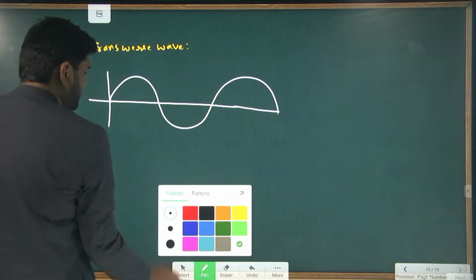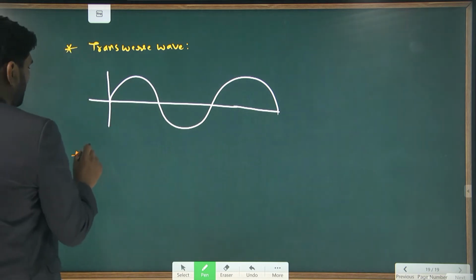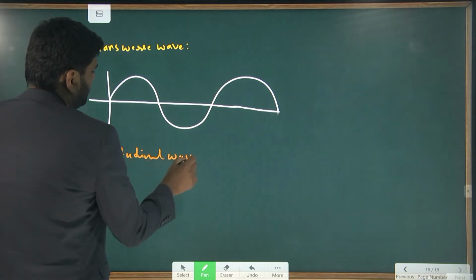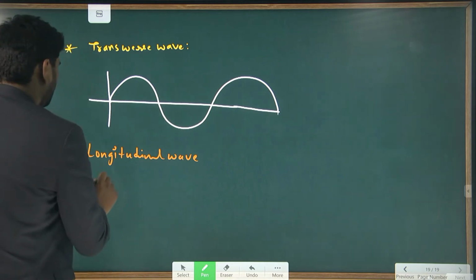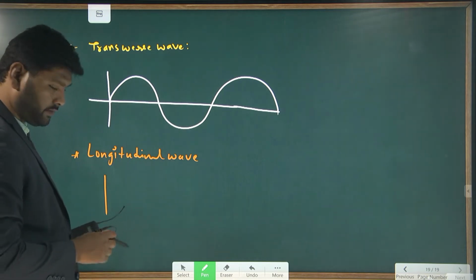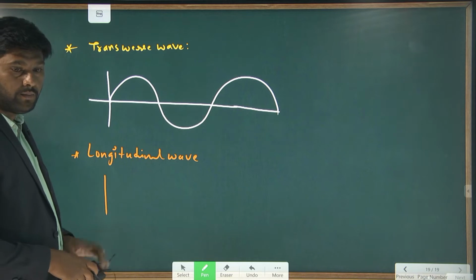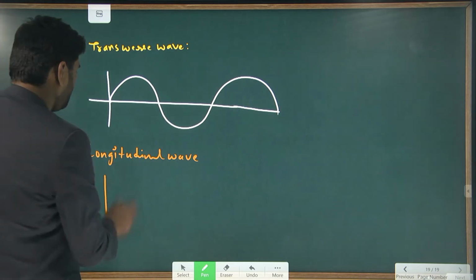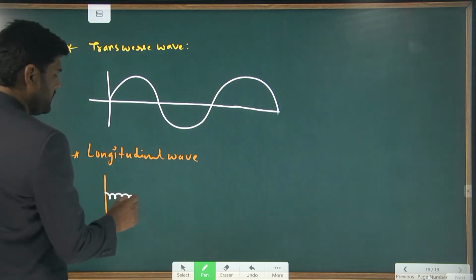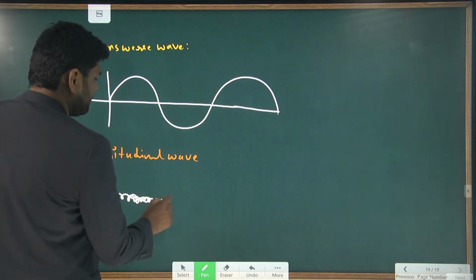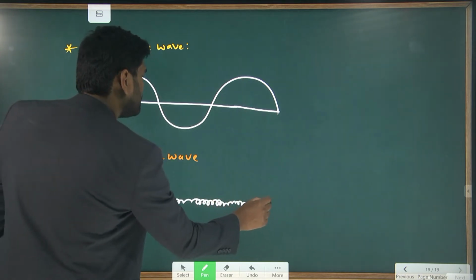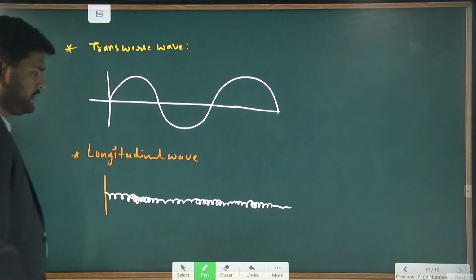And next, in a similar way, if you see the longitudinal wave, for example, if you take the slinky, this is the way you observe things, correct?